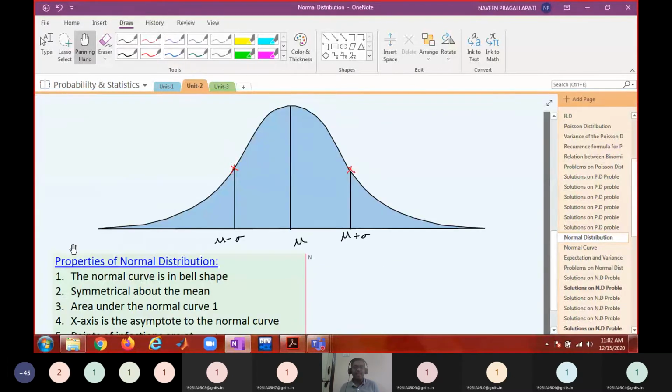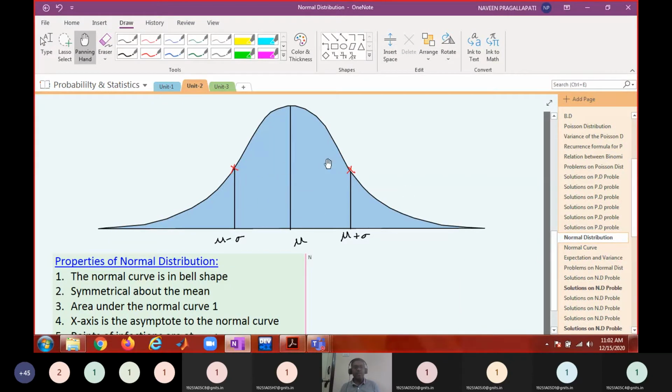It is symmetric about x equal to mu, and it has inflection points at mu minus sigma and mu plus sigma, and it has maxima at x equal to mu. Inflection points mean where the concavity changes from downwards to upwards and so on. The x-axis is an asymptote, and it is unimodal.